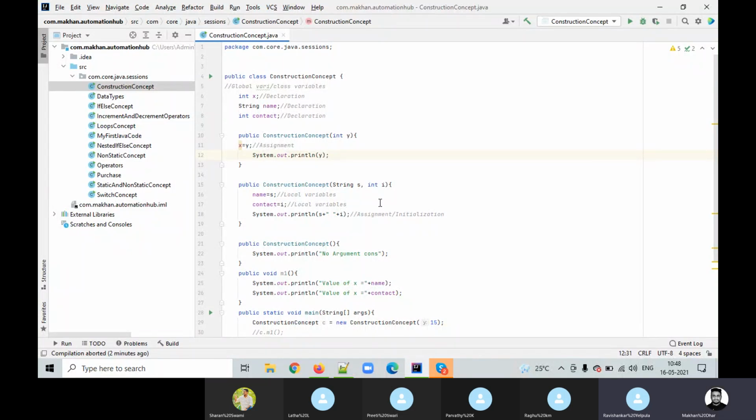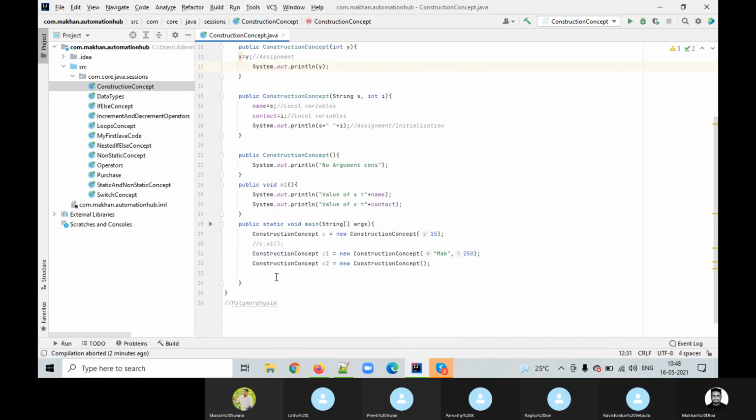Okay. So constructors are done. Do we need to call the constructor? Guys, respond. Do we need to call the constructor? No. Explicitly no. Implicitly it is automatically called by the JVM.